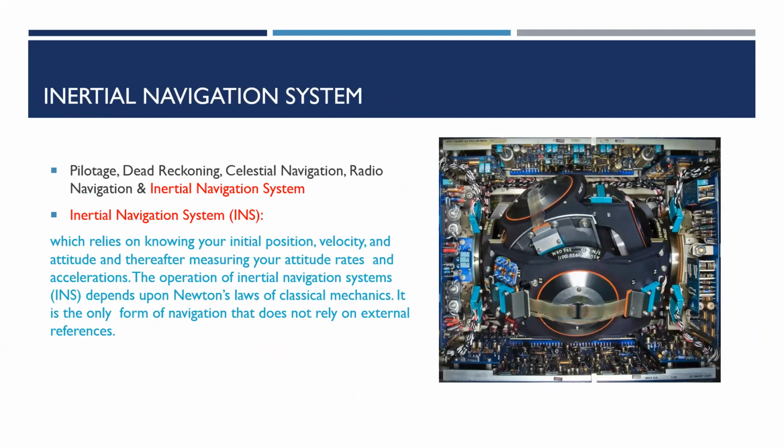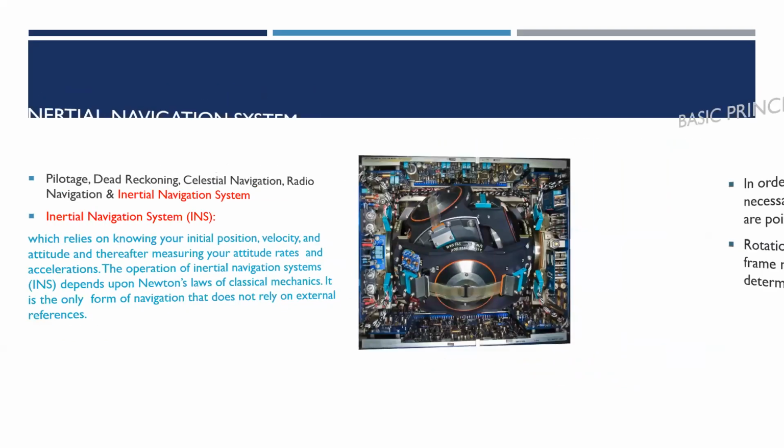Inertial navigation system is a system which relies on knowing your initial position, velocity, and attitude, and thereafter measuring your attitude rates and accelerations. The operation of the inertial navigation system (INS) depends upon Newton's laws of classical mechanics. It is the only form of navigation that does not rely on external references.